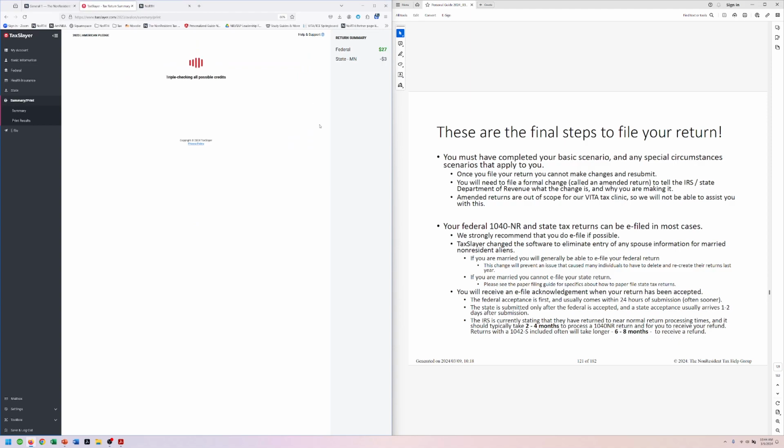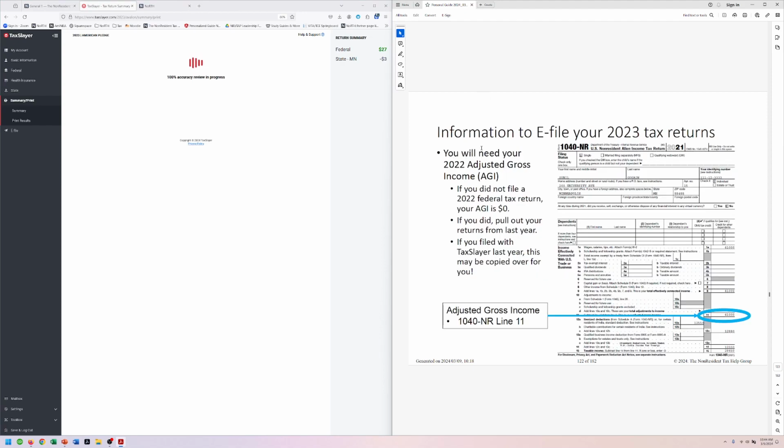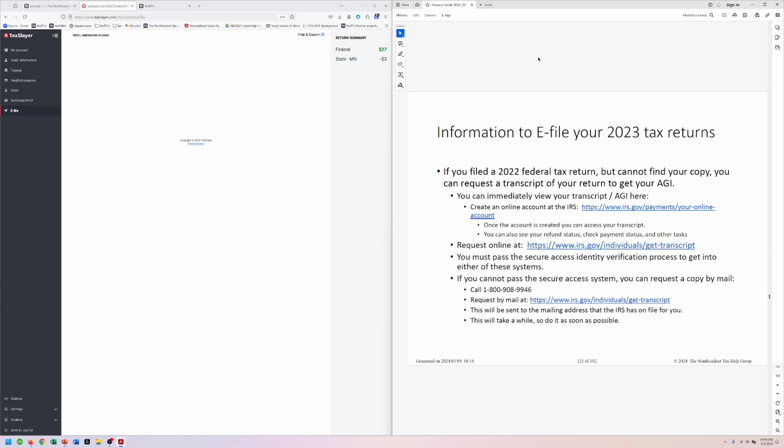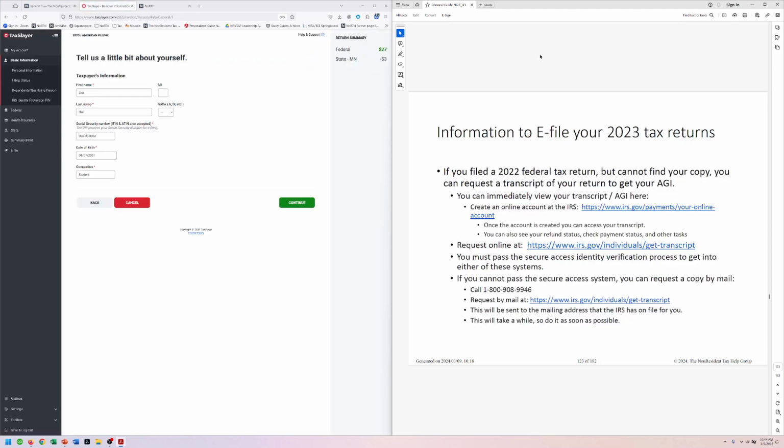And it would walk us through checking to file. All right, if you filed last year, you need some reference information. So we can see it looks like we are going to get a refund of $27 from the federal return, but she owes $3 for her Minnesota return. So better than last year, but she still doesn't get a refund. That's okay. All right. So if you filed last year, you're going to need some information from your tax returns. This one, it doesn't like the social security number because it's not a real number.